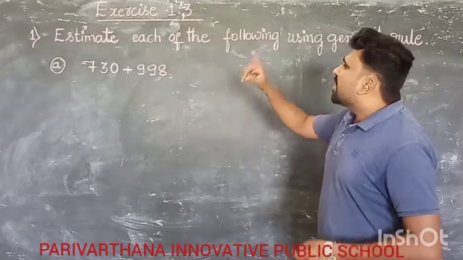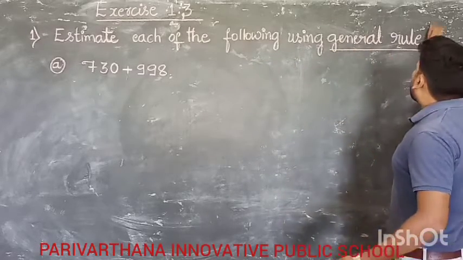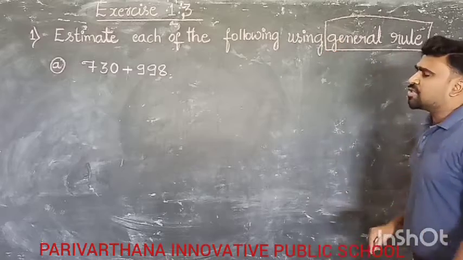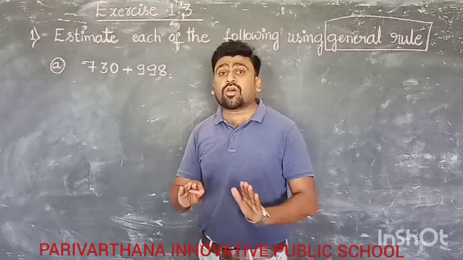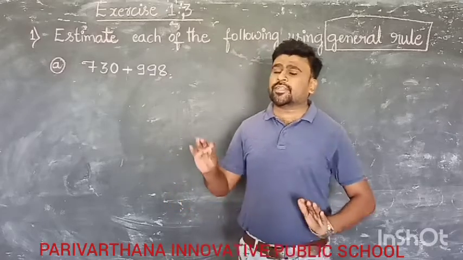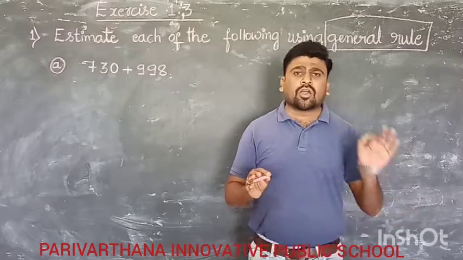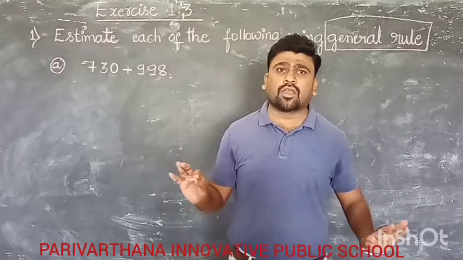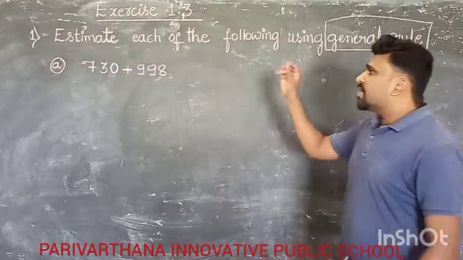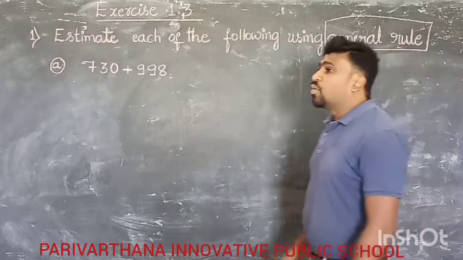First one, estimate each of the following using the general rule. That means you have to estimate, nothing but round off. In this problem they have not mentioned round off to 10, round off to 100, or round off to 1000. They have only said to estimate each of the following using the general rule.